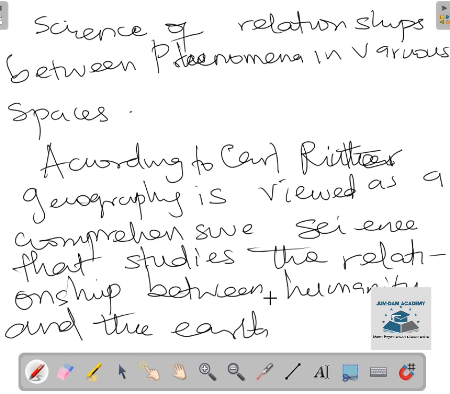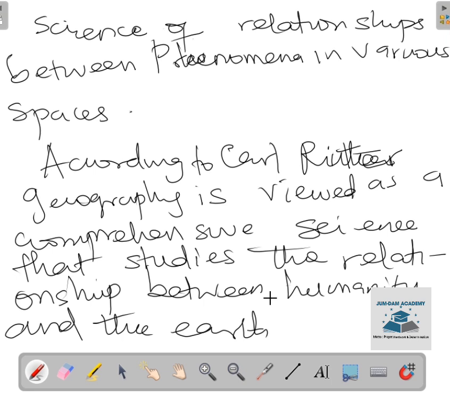This definition shows that geography encompasses a range of perspectives, from physical and human geography to spatial analysis, analytical theory, critical theory, reflecting the discipline's complexity and its evolving nature over time. So geography is all about understanding how the natural world works.